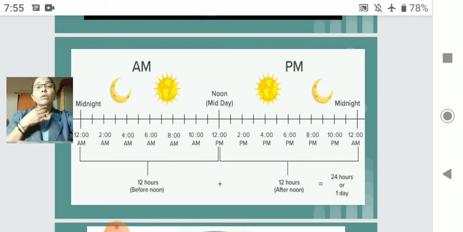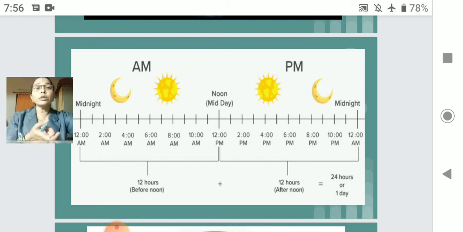If I ask you, okay, tell me, on my ticket it is written 23 hours or 23 o'clock, my train is going to arrive. If on my ticket it is written that your train is going to arrive at 23 hours or 23 o'clock, now how are you going to tell me the time? I am a lot confused, how 23 o'clock? I never saw this 23 o'clock on my clock. Then how to know the time of my train?